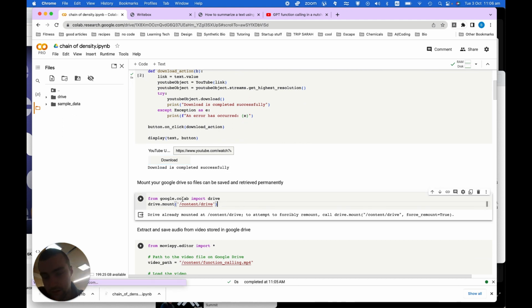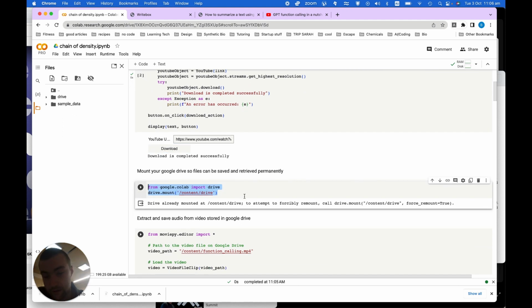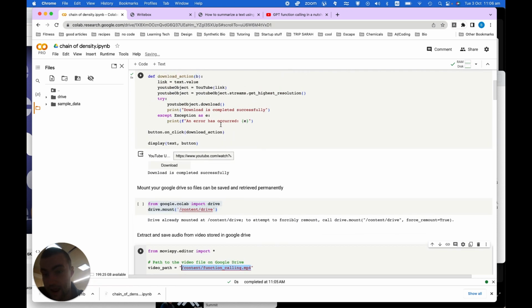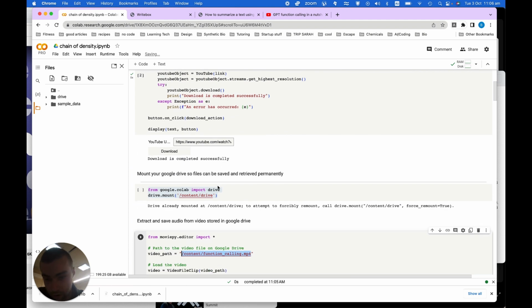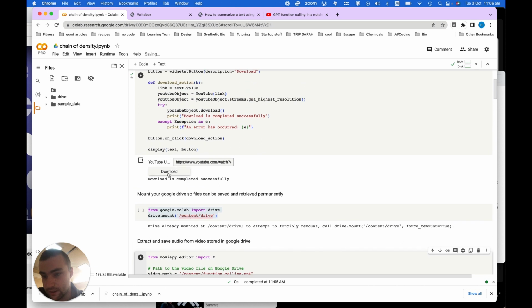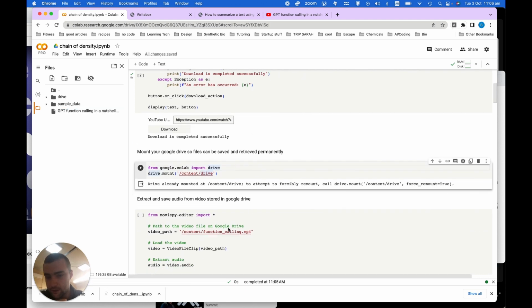This cell is also so that you can pull files directly from your Google Colab and then just pass the video location in via there. So this doesn't have to be via a YouTube link. You could run this code and put the code in yourself, but I have just done it via the YouTube link. And it should show up here. Yep, shows up. So I'm going to rename it just function calling, because that's what I've named it here.